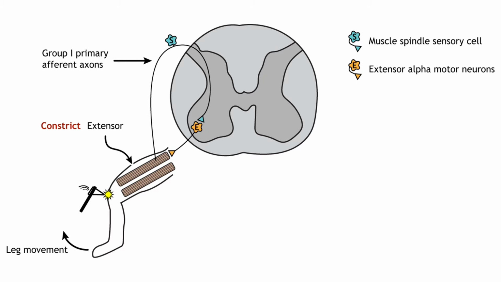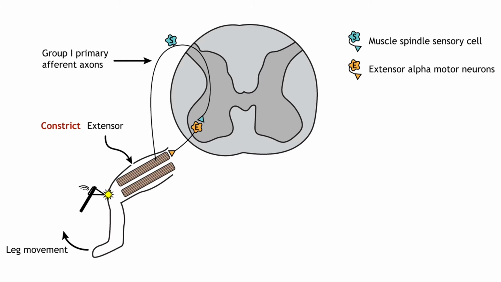The knee is tapped on the tendon that connects to the quadriceps muscle. The tendon extends enough to stretch the quadriceps muscle. This stretch activates the group 1 sensory afferent axons from the muscle spindle.